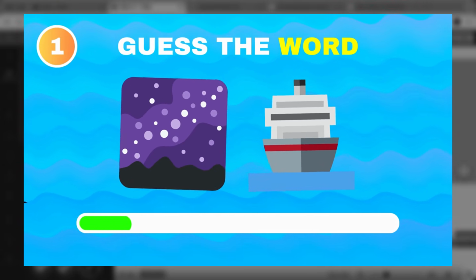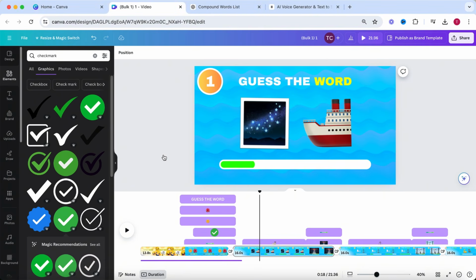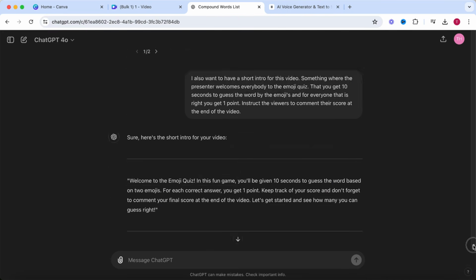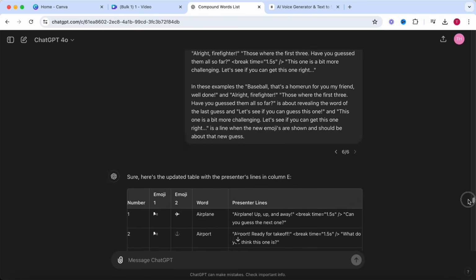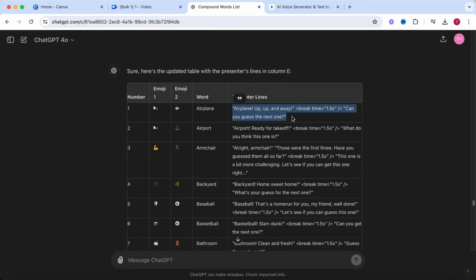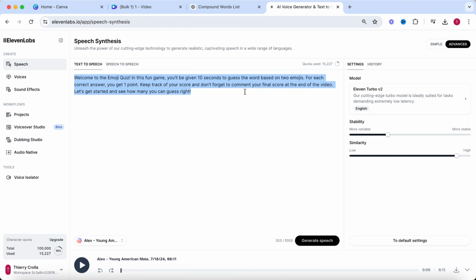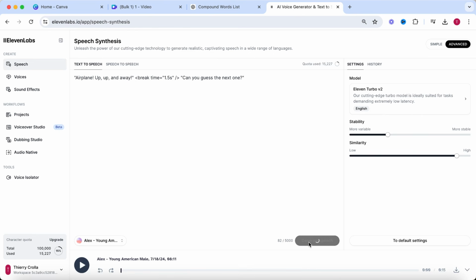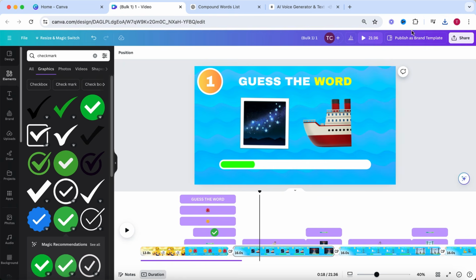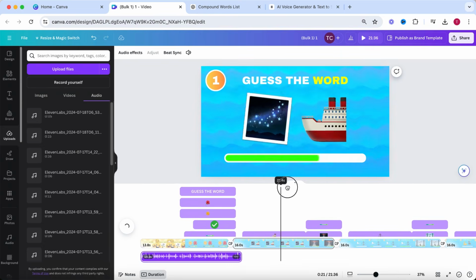Now for the last step. And this step is going to completely transform your video, so here you want to pay close attention. Let's add the voiceover elements we created with ChatGPT, some background music and sound effects. Let's start with the voiceover elements. Go to ChatGPT and copy the first voiceover element in the table. Now go to 11 Labs, paste in the text and select Generate. Once the voiceover is ready, press Download and go back to Canva. Upload your voiceover and place it on the timeline.